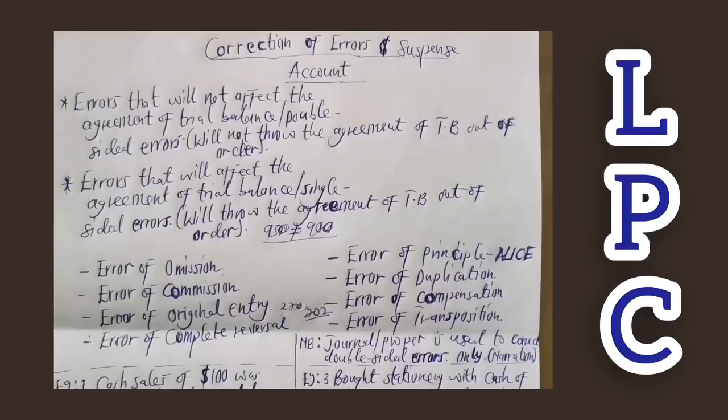You're going to still have the same balance existing, but that balance in the trial balance is not the correct balance. But yes, still the trial balance agrees. You see, that's how such error will play.